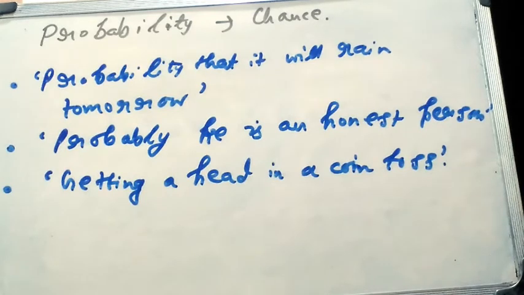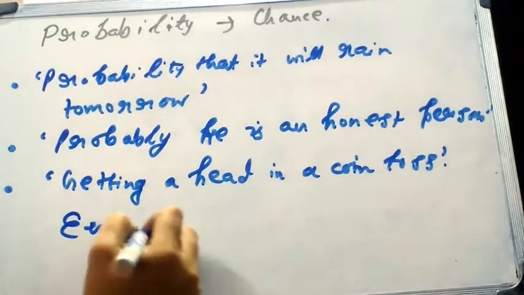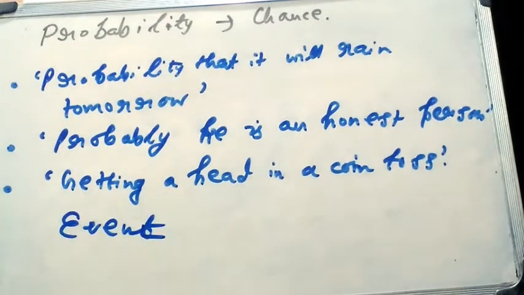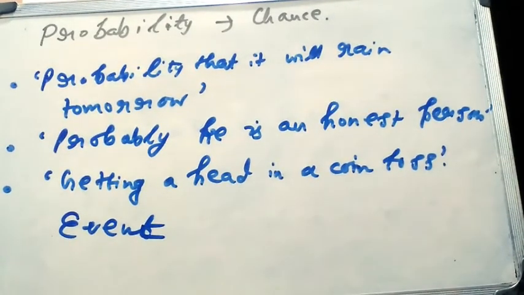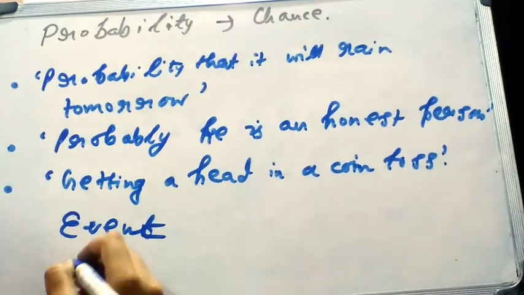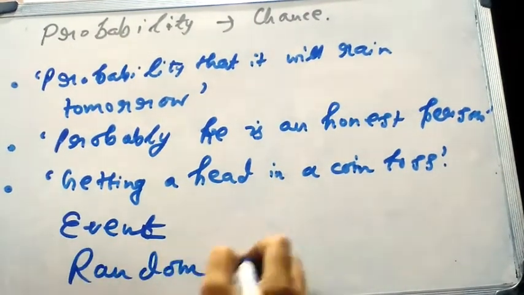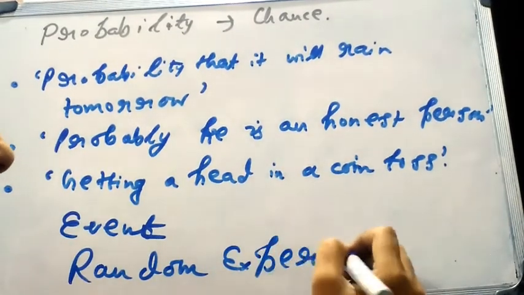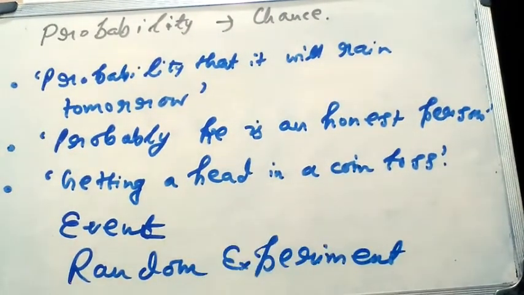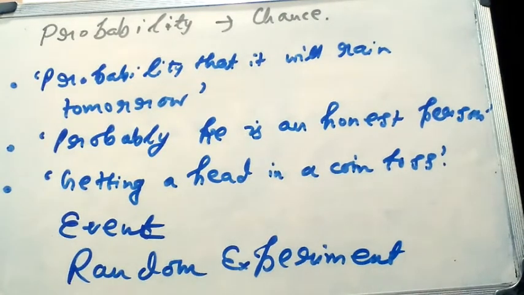Our first task then will be to make precise the meaning of the term event and the proper context in which it will be used in our mathematical theory. For this, we come to the idea of what are called random experiments or observations. Random experiment. We will use this term in various topics of probability. It is also called observations.